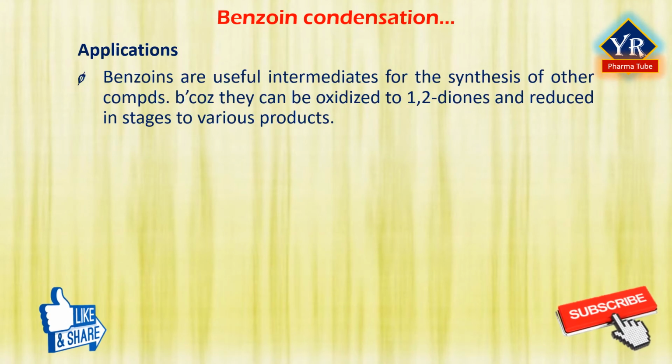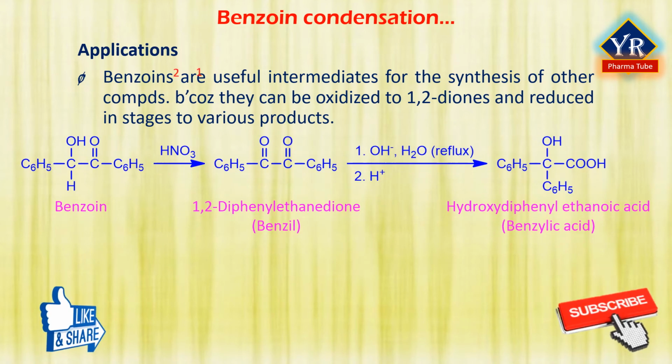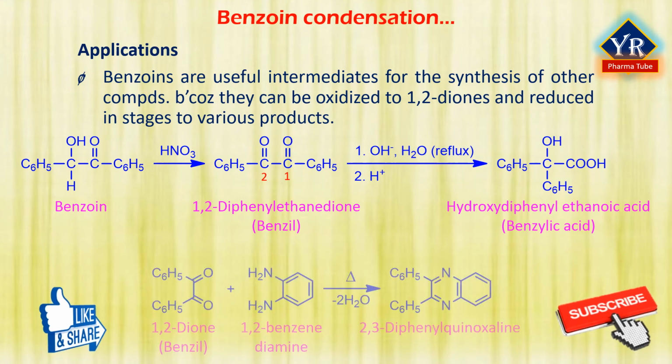Applications. Benzoins are useful intermediates for the synthesis of other compounds because they can be oxidized to 1,2-diones and reduced in stages to various products depending upon the reaction conditions. The 1,2-diketone known as benzil, which is obtained by nitric acid oxidation of benzoin, undergoes a base catalyzed rearrangement reaction to form an alpha hydroxy acid, commonly called the benzilic acid rearrangement.